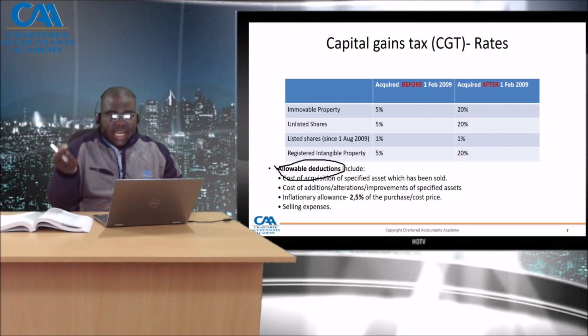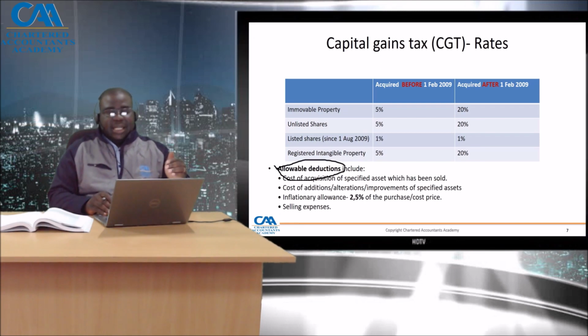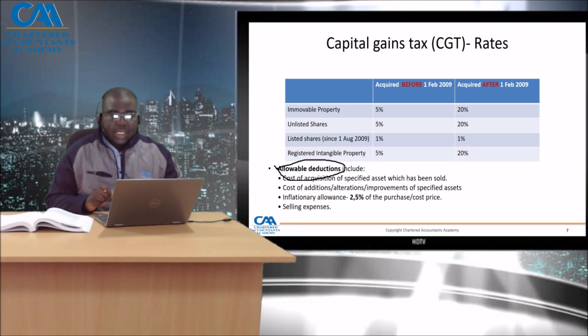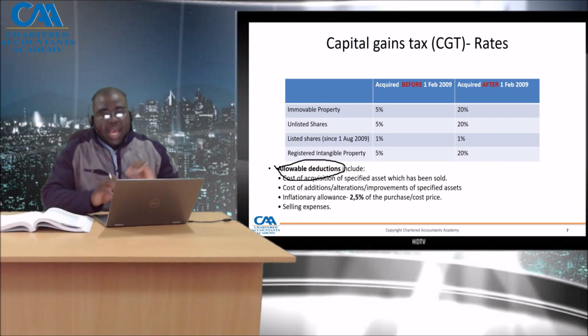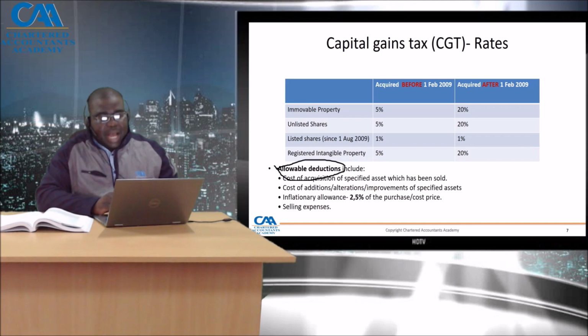Unlisted shares, exactly the same, 5% on proceeds, and only listed shares were 1% on proceeds. Registered intangible assets were exempt for that period.